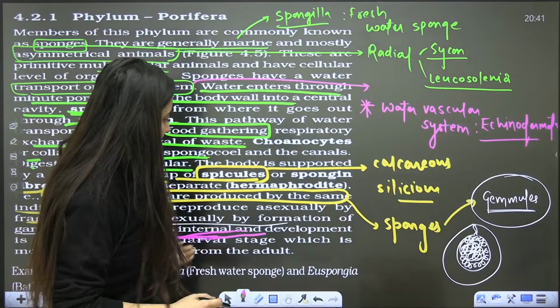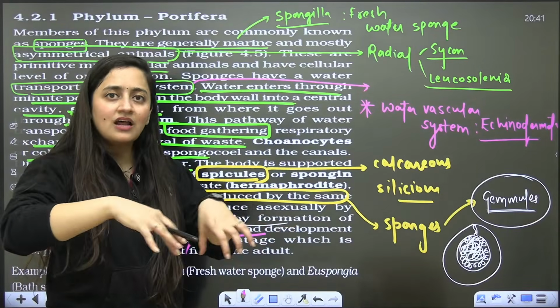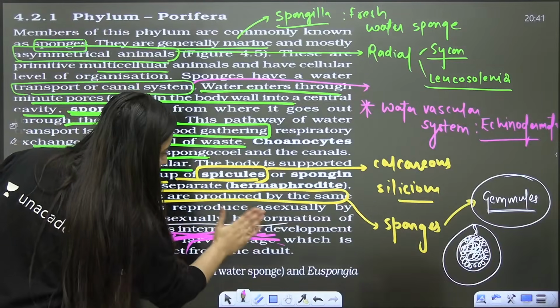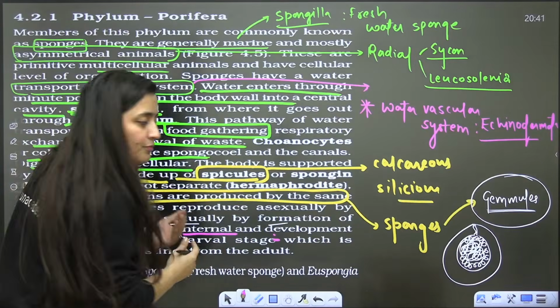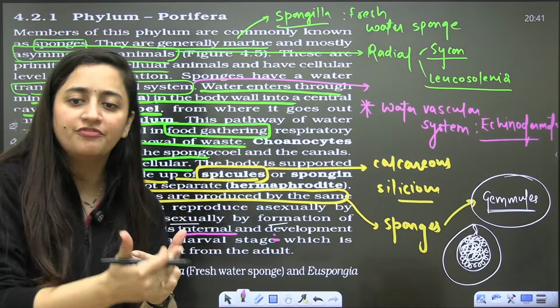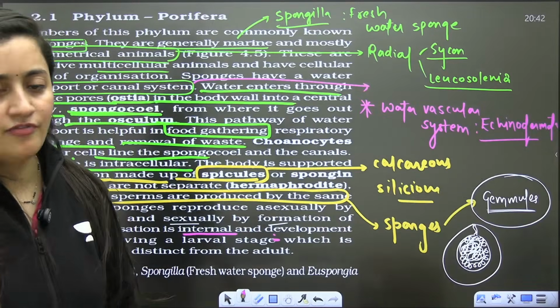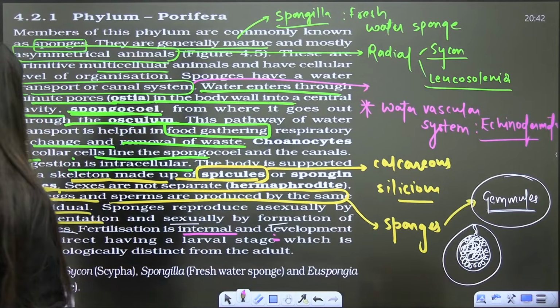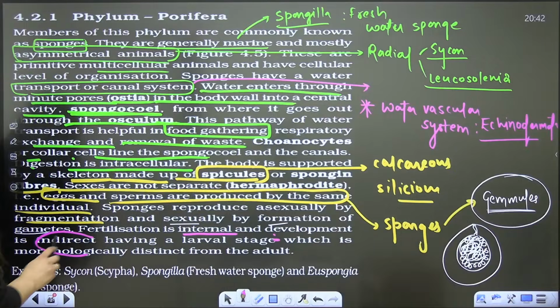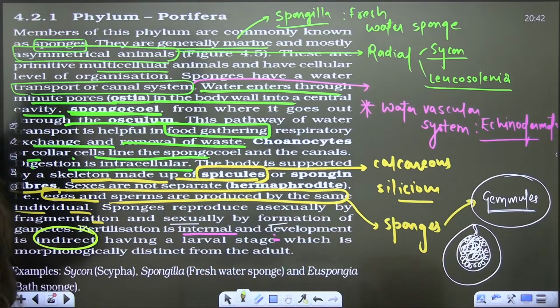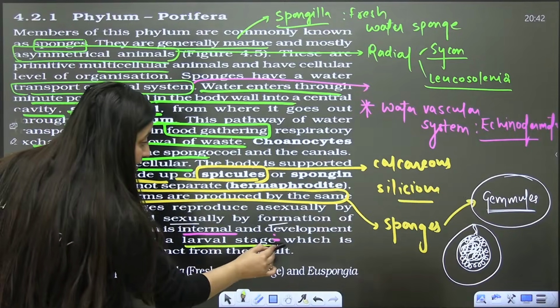It's not that they will release their gametes into the surroundings and then fertilization will occur. No, the gametes will form in their body. These amoebocytes turn into different types of cells, right? They will form archaeocytes, and that will form the gamete. And development is indirect, having a larval stage.